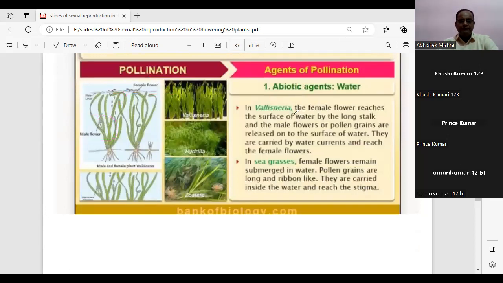In seagrasses, the female flower remains submerged in water. Pollen grains are long and ribbon-like. They are carried inside the water and reach the stigma. Here, the opposite case is occurring.